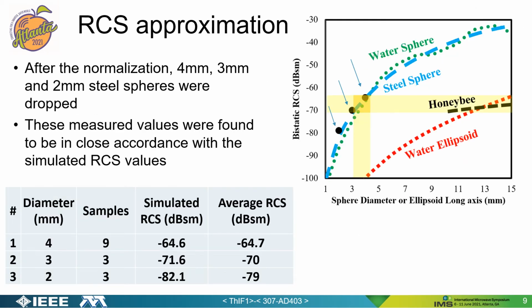Additionally, the same process was repeated with several 4mm, 3mm, and 2mm steel spheres separately. These were dropped from a 2-meter distance again to validate the measurements and their repeatability. The average values were -64.7, -70, and -79 dBSM for 4mm, 3mm, and 2mm steel spheres respectively. These values were found to be in accordance with the simulated radar cross-section values.